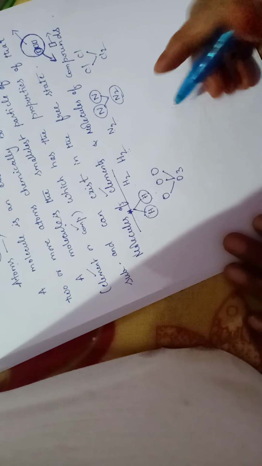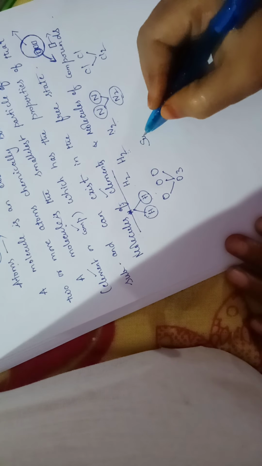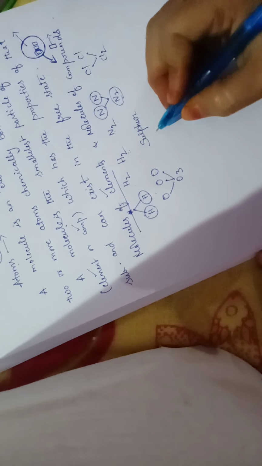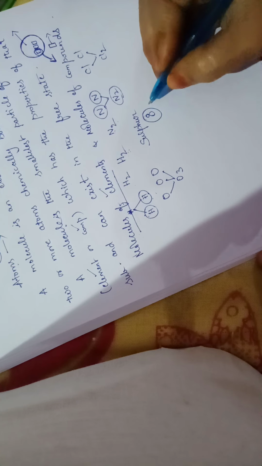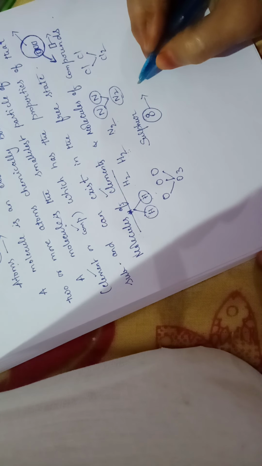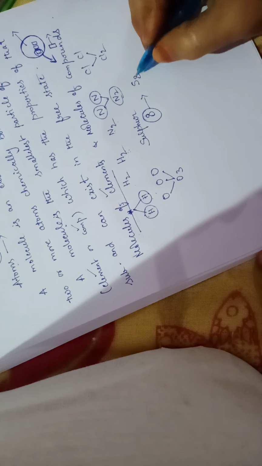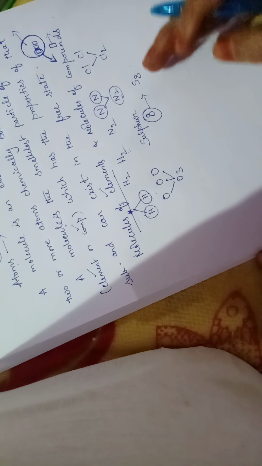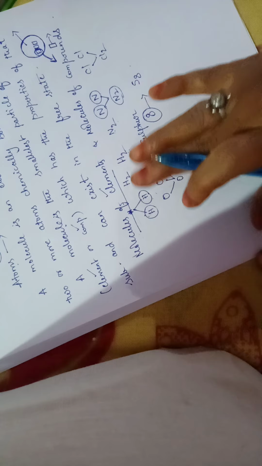Clear? Even ozone, if you see, three oxygen atoms combine and form O3. So the ozone molecule is O3. Like that, even if you are talking about sulfur, do you know how many sulfur atoms are required to form a sulfur molecule? 8. Eight sulfur atoms combine and form a sulfur molecule. Clear? So these are some of the molecules of the elements.